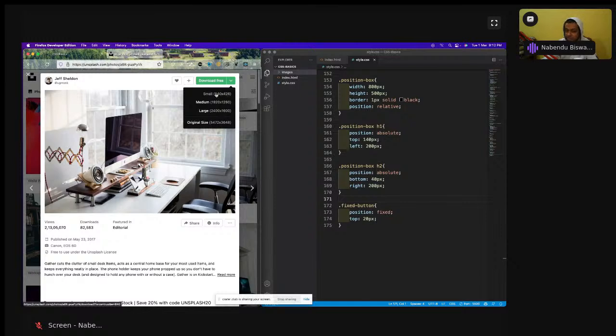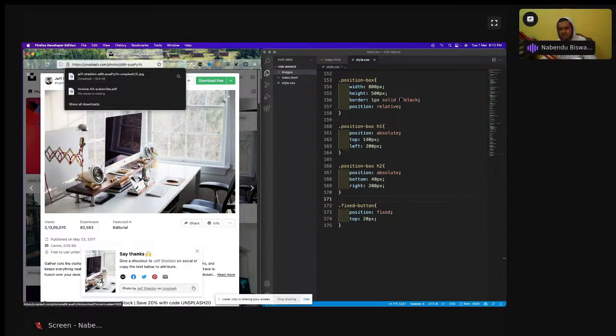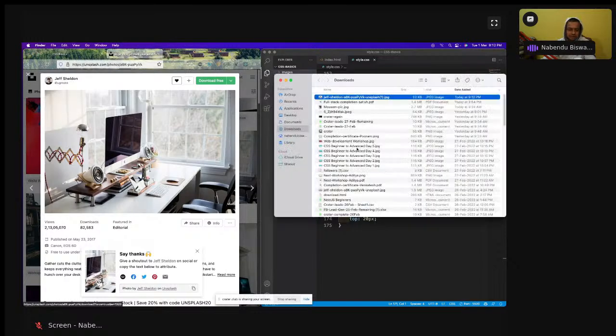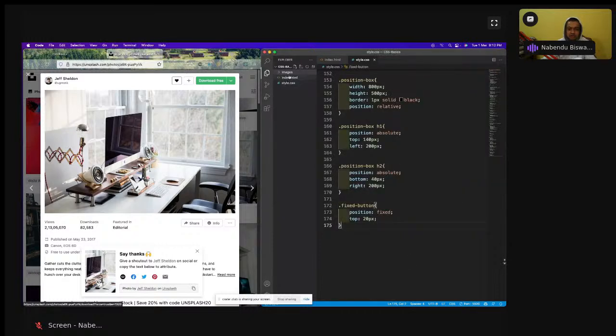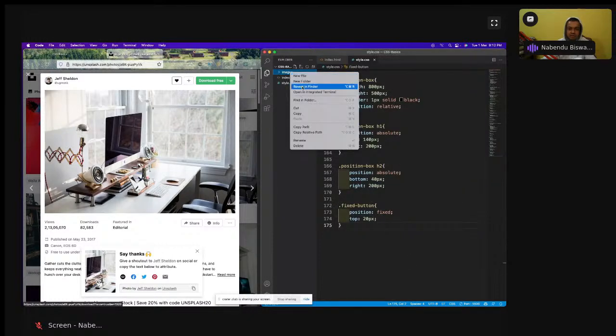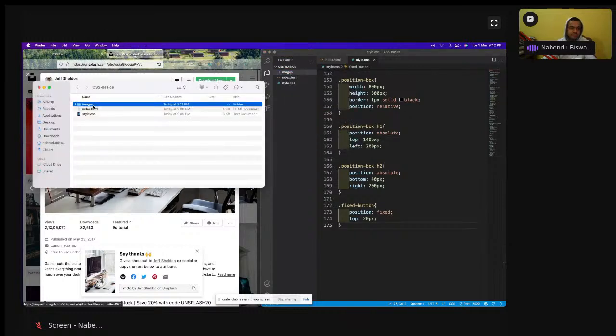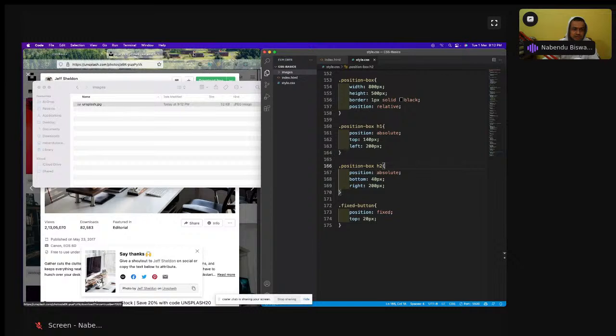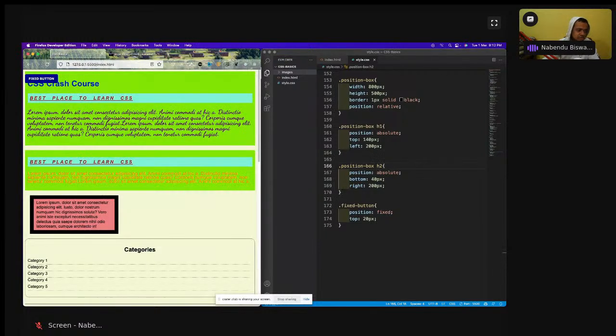I'm taking it for a reason. I'm choosing the small image. Please see it correctly: I'm choosing the small image, not the biggest. I'm choosing the exact size. So that is there, and I'll open it, Control C, and reveal in Finder. In images, I will just paste it here and name it unsplash.jpg.